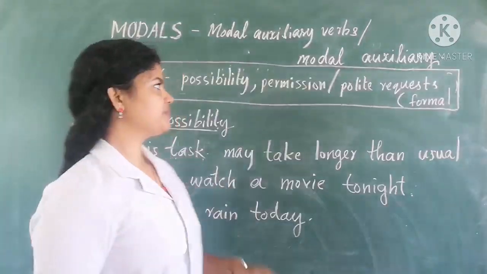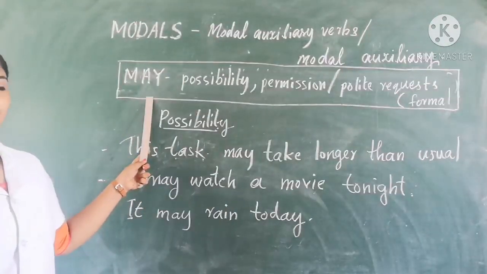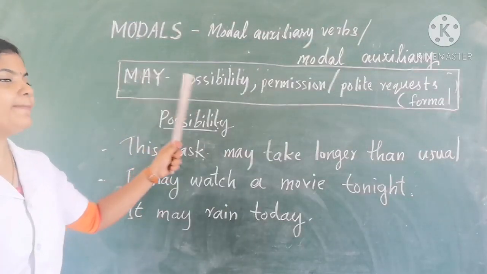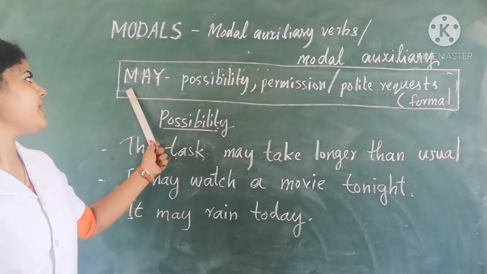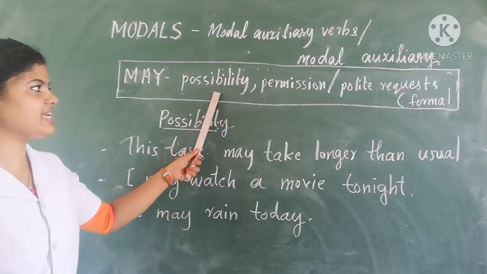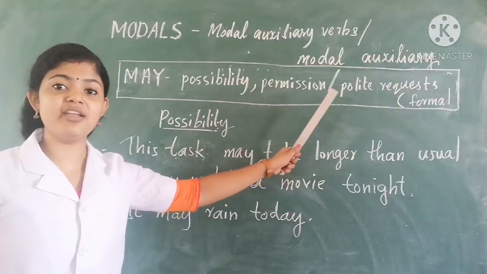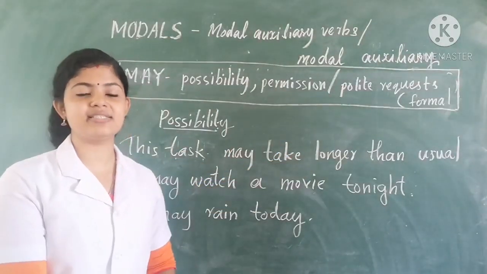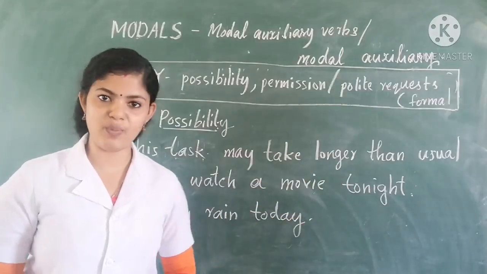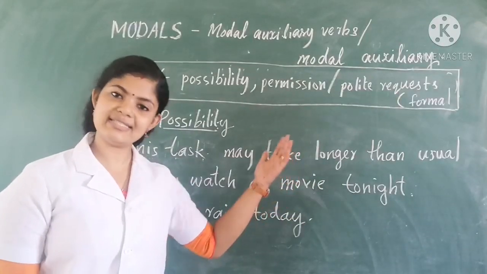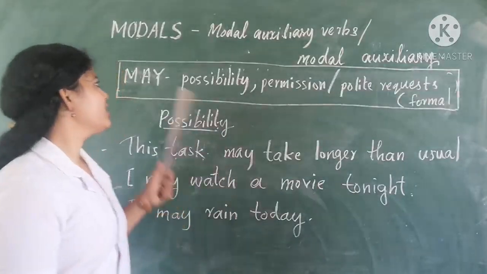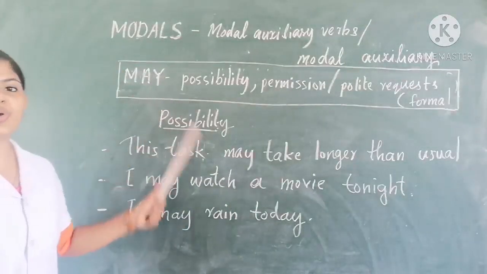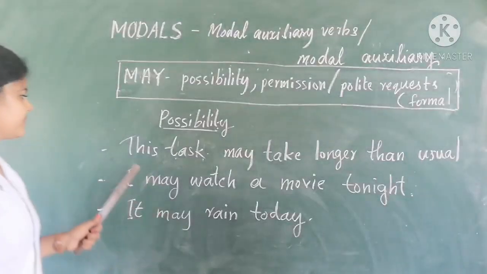Now may. May is used to show the possibility. The chances are high. May is used to show the possibility or permission or polite requests. It is also in a very formal way. Now let us see the examples for possibility. So we can use may to show the possibility.